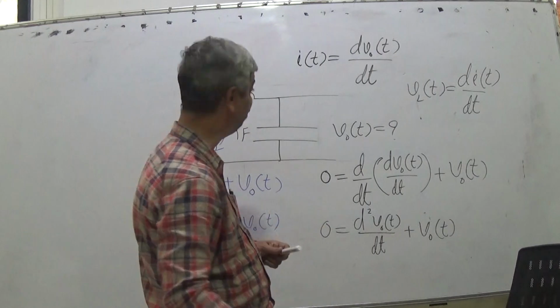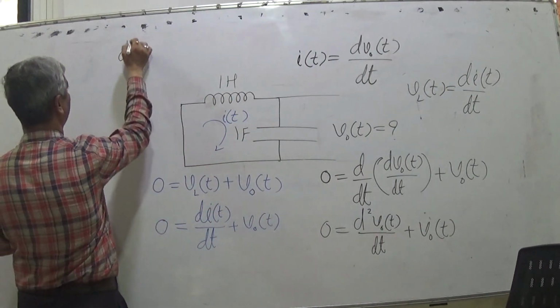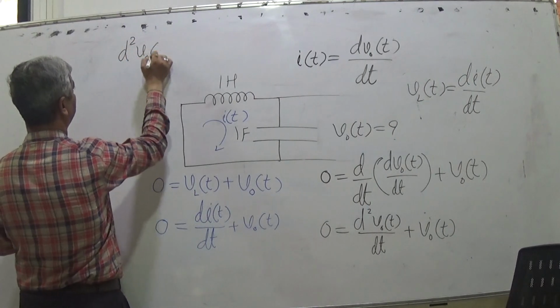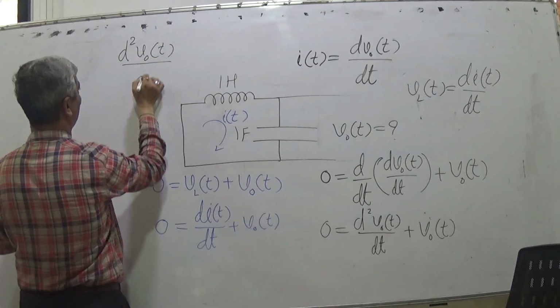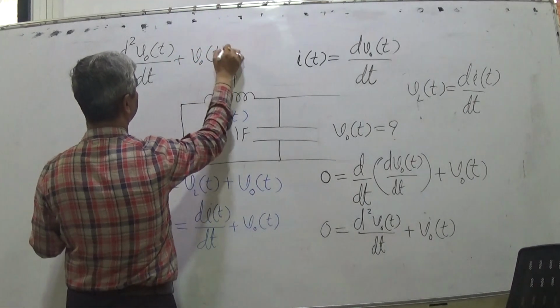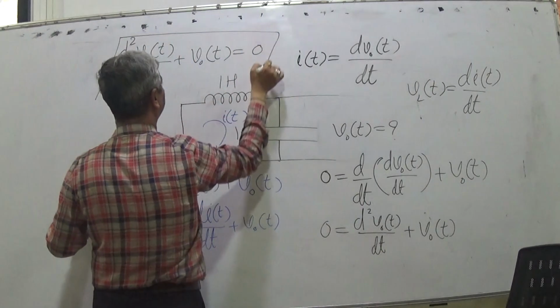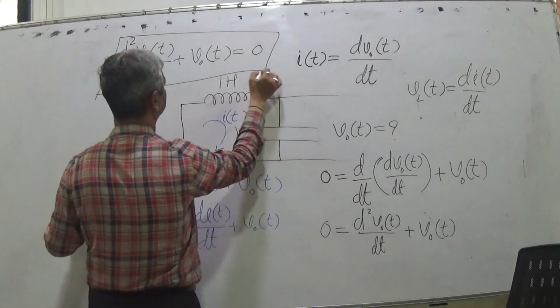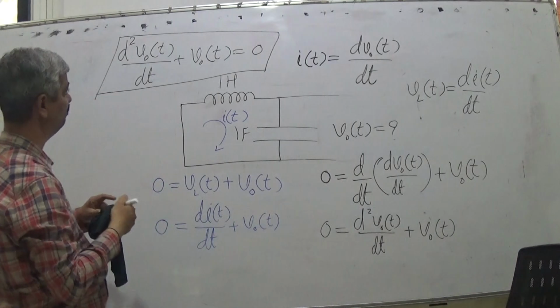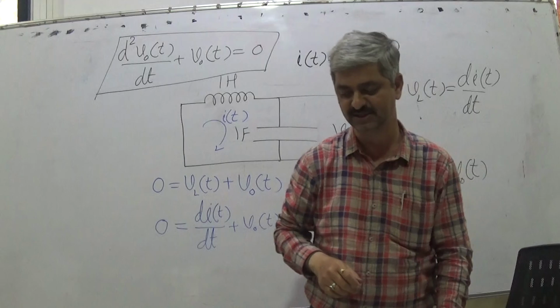Right? So the final differential equation which I get: the double derivative of output voltage plus output voltage is equal to 0.